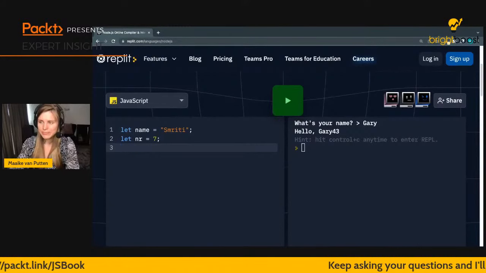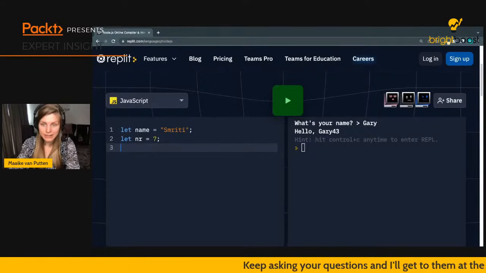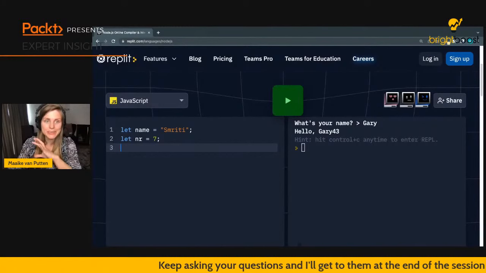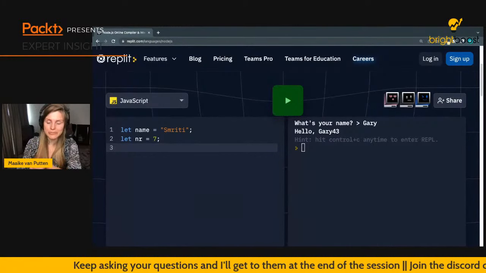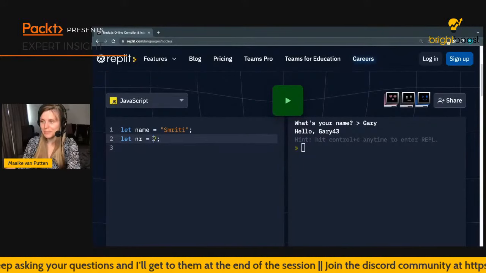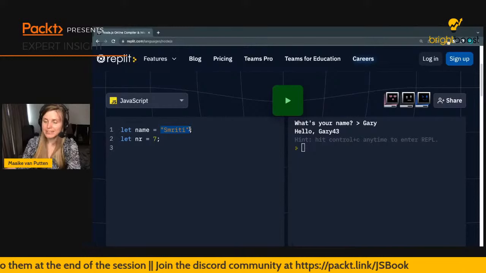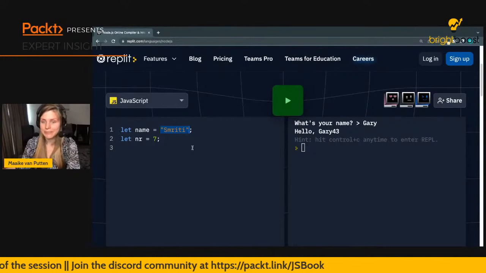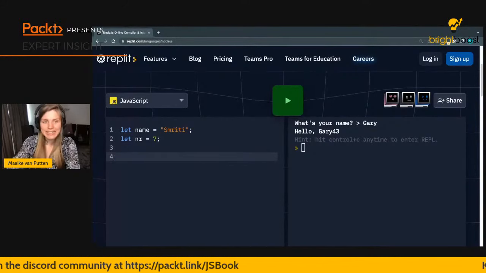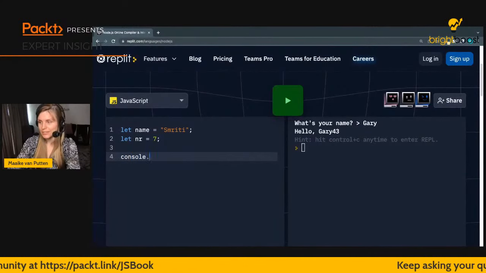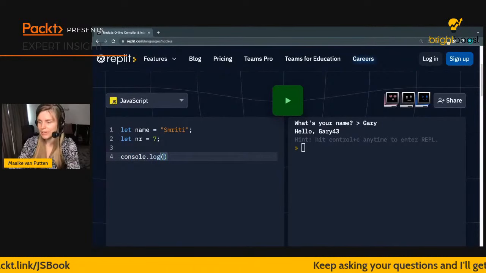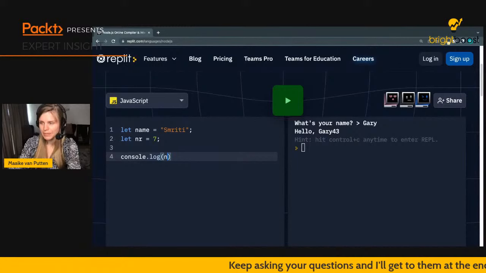So what JavaScript does, it has this thing indeed, Gary, called type inference, and this way it can determine what the type is itself. So JavaScript is going to look at this number and think, oh hey, this should be a number. And it's going to look at this quoted thing and say, oh hey, that should be a string. So we can actually ask JavaScript what type it assigns. So let's say console log, and now we're going to use something special here.